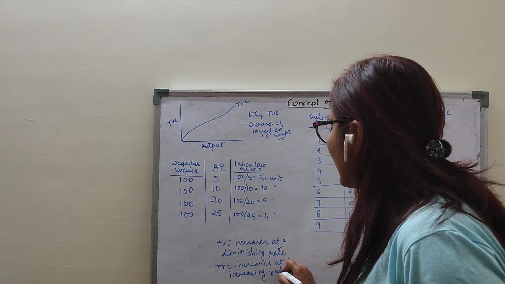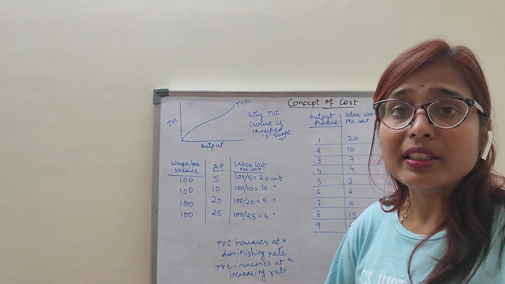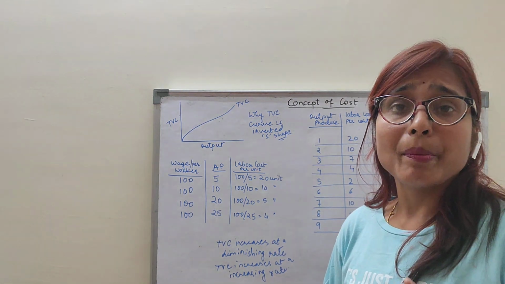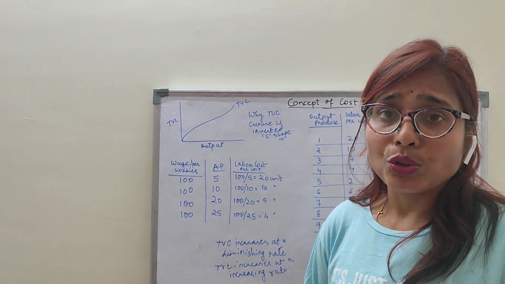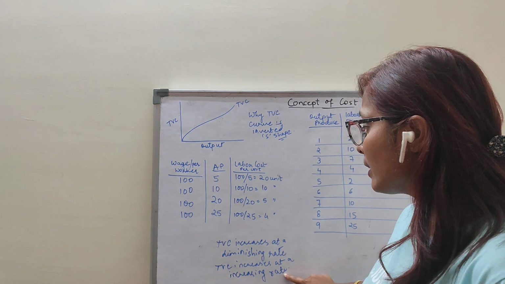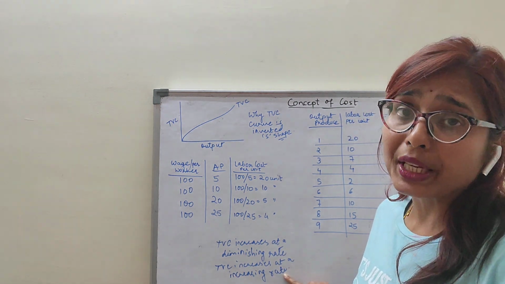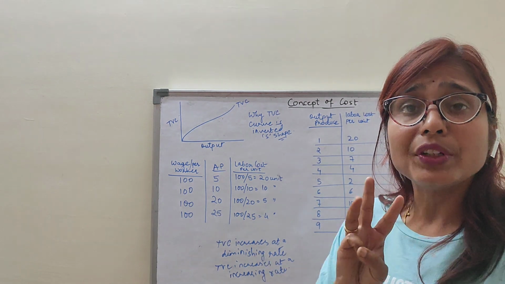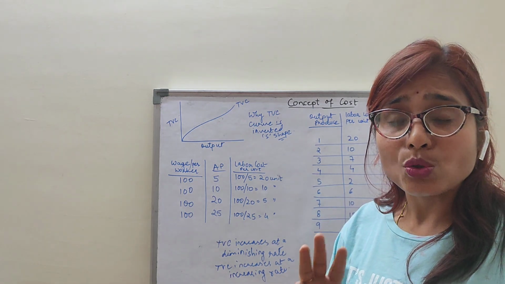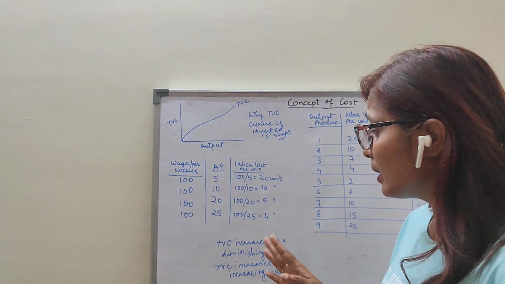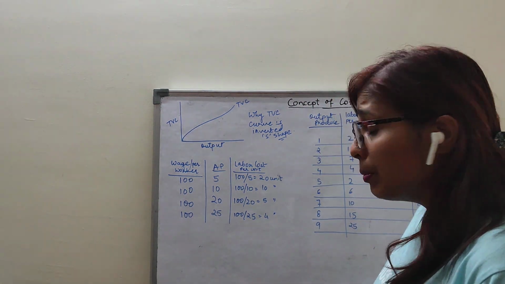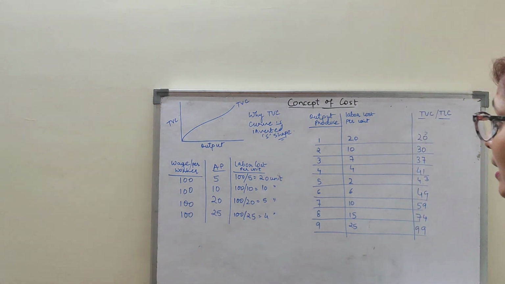Now second question, children, it has been asked, why TVC first increases at a diminishing rate and then it increases at an increasing rate. If you remember the law of variable proportion, so the answer is that TVC increases at a diminishing rate and then it increases at an increasing rate due to law of variable proportion. There we have learned the three stages: increasing return, diminishing return, and negative return. So if you have understood those three stages, then it is very easy to understand this also. So TVC increases first at a diminishing rate and then it increases at an increasing rate.